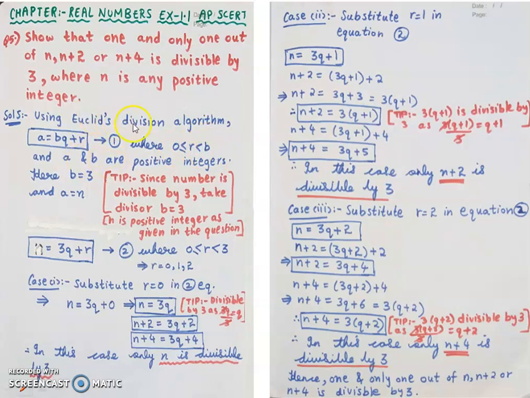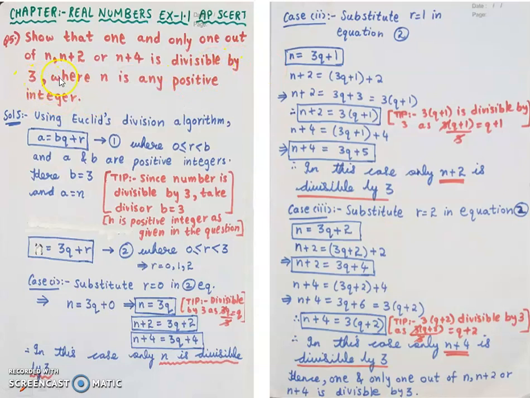Here I know in Euclid's division algorithm a and b are positive integers. If I observe, it is n plus 2 or n plus 4 and it should be divisible by 3, and I explained in my Euclid's division algorithm video that b is nothing but the divisor, so obviously the divisor should be 3. Since it is given in the question that it should be divisible by 3, I am taking my divisor to be 3, not taking the divisor as 1. Don't think that for n plus 2 or n plus 4 I'll take the divisor as 1. If you take the divisor as 1, you'll get it wrong, because here it should be divisible by 3.